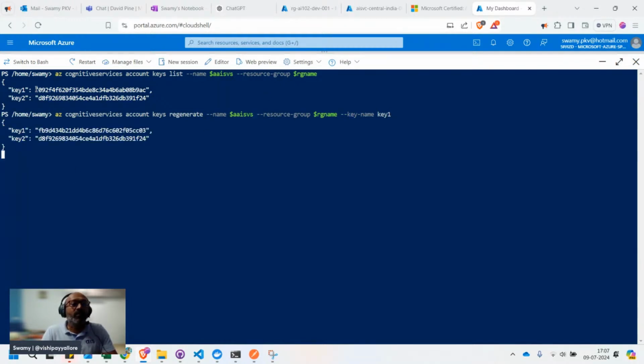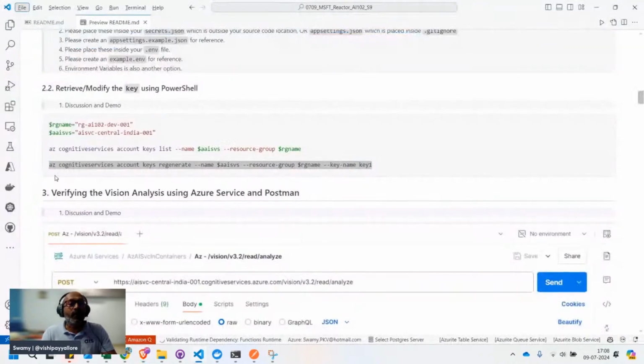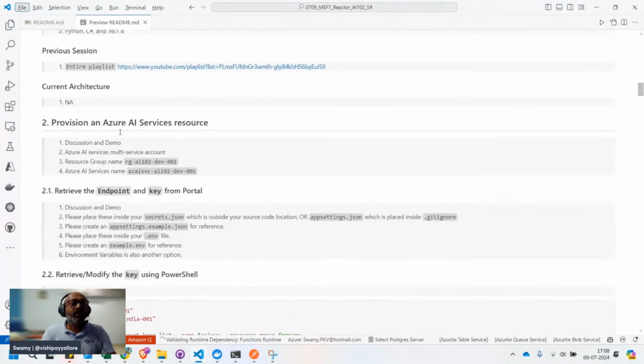So now 09 is invalid. You see this DFF9 that remains the same. Sometimes if you feel key 2 has been compromised, we'll click on key 2. I mean, we'll enter this command to regenerate the key. So that's one thing. So we have seen section 1 and section 2.